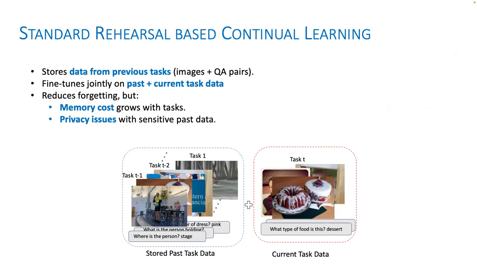Traditionally, continual learning methods rely on rehearsal, storing past data and mixing it with current data during fine-tuning. But this is not always feasible because, as I mentioned, of privacy or storage costs. Now, let me show you how our proposed method, GAB, solves this with pseudo rehearsal, eliminating the need for stored past data.